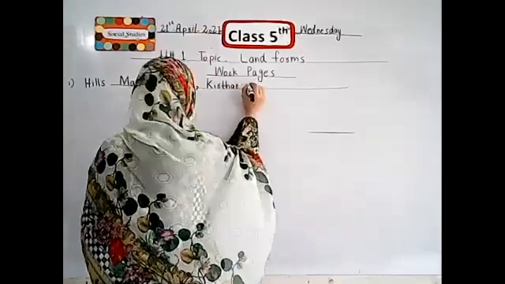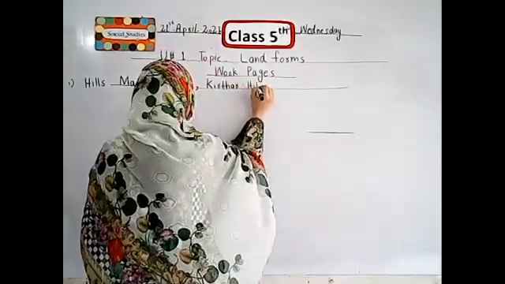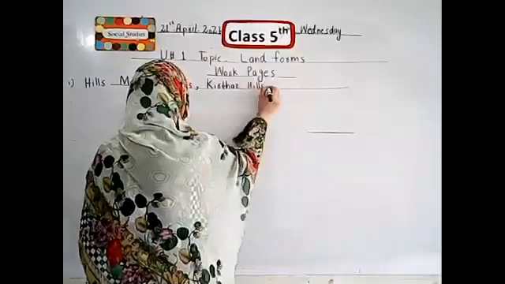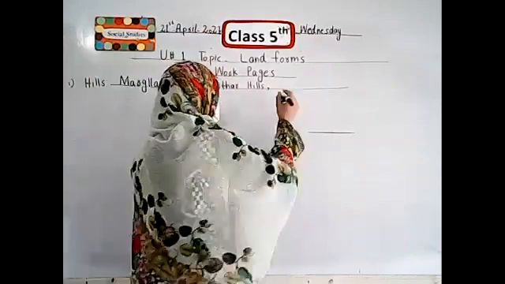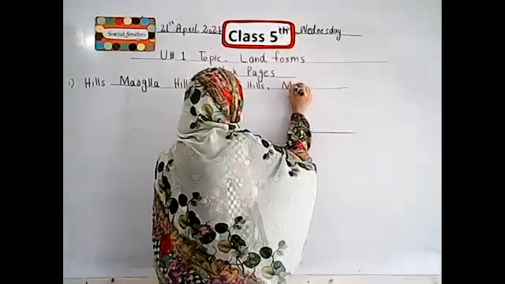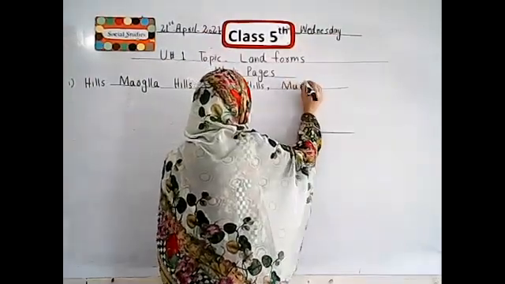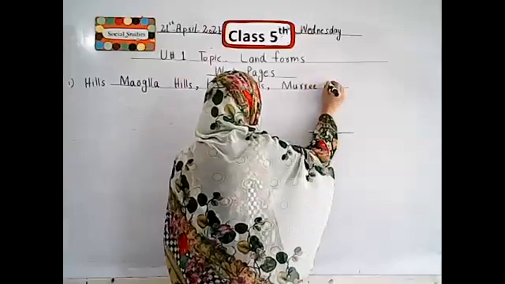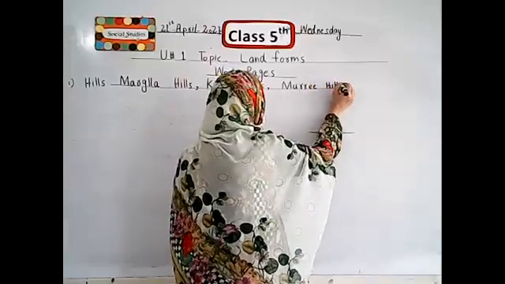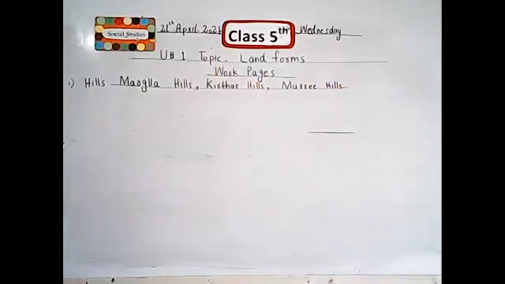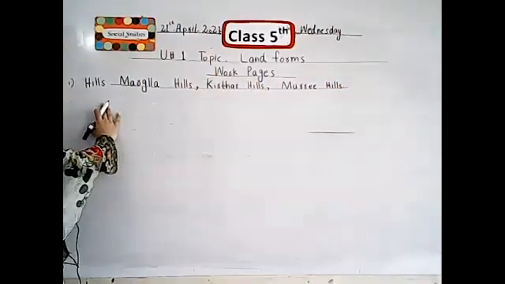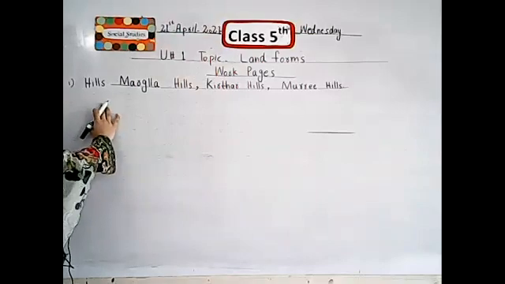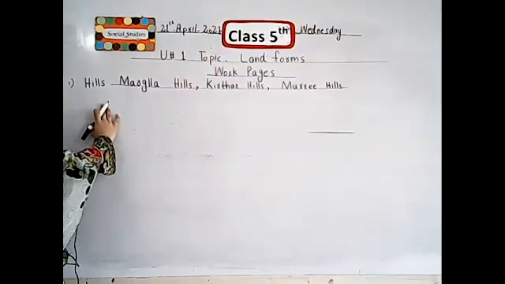First one is Margalla Hills. Next one is Kirthar Hills. And third one is Murree Hills. In this work page, we write the names of hills that are found in Pakistan.